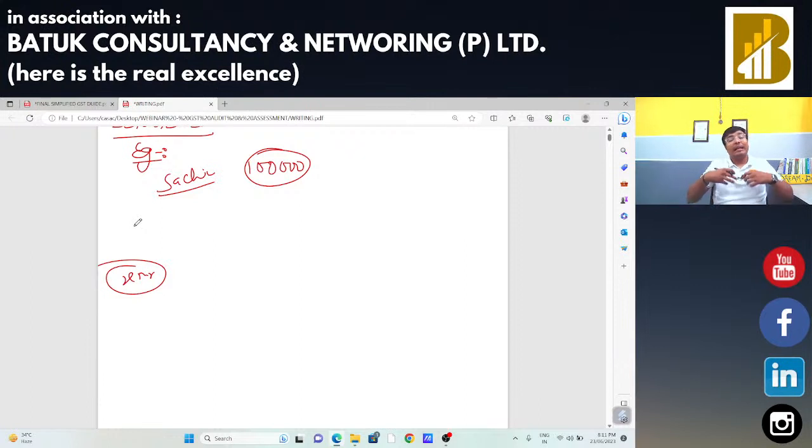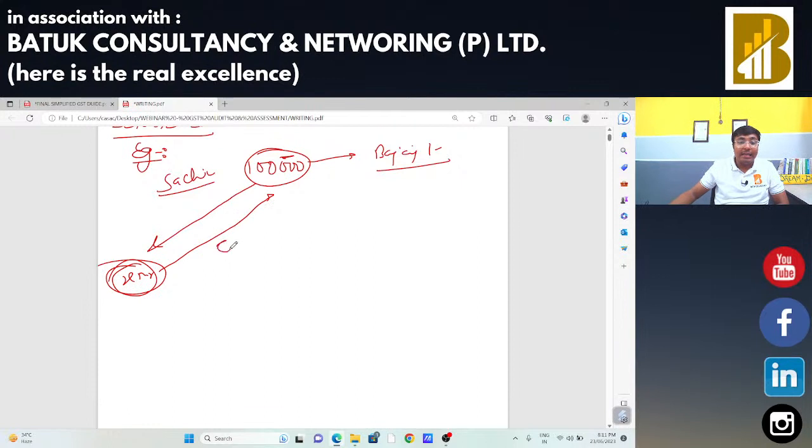So he said, sir, can you take the loan on account of me? Can you provide that particular goods on loan? In that case, I had taken one loan from Bajaj Finance. That is, Sachin has taken the loan of 1 lakh rupees from Bajaj Finance, and I had provided that particular product to Mr. X, and Mr. X is giving the EMI to me, and I am going to make the payment of EMI to Bajaj Finance.